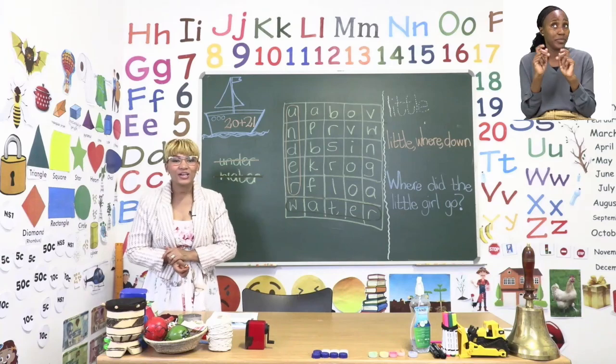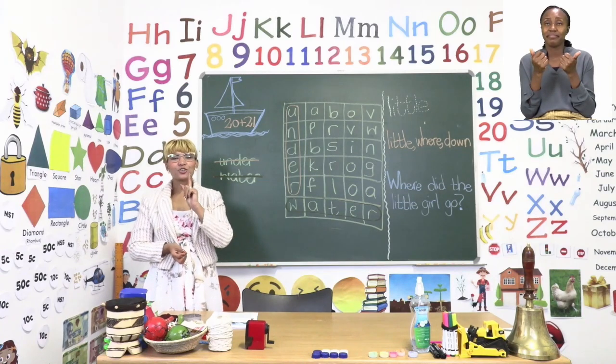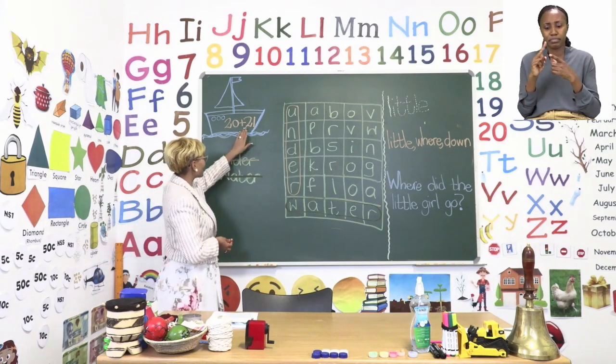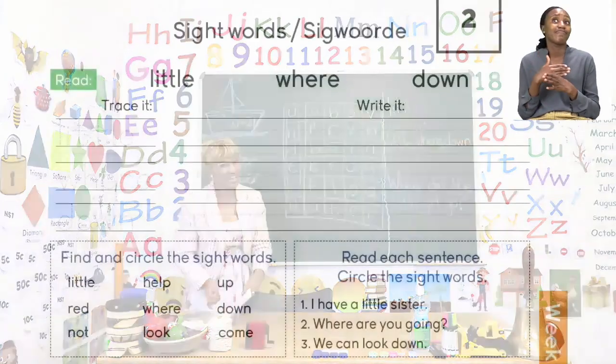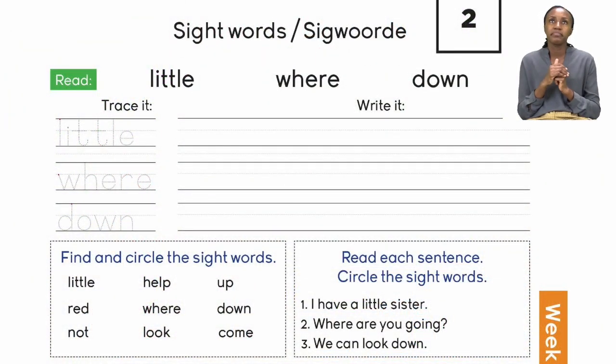But before you do that, let's quickly turn our booklets to page 21 to see what we have to do there. On page 21, we are doing sight words. You will see you have 3 sight words. Let's read the 3 sight words.